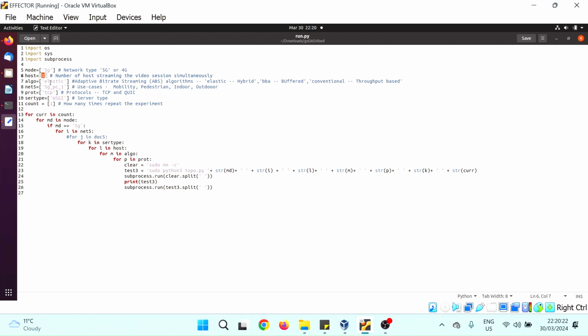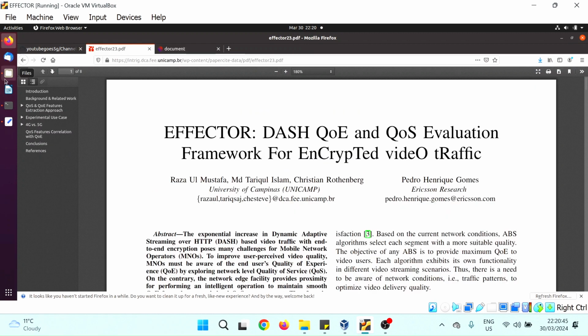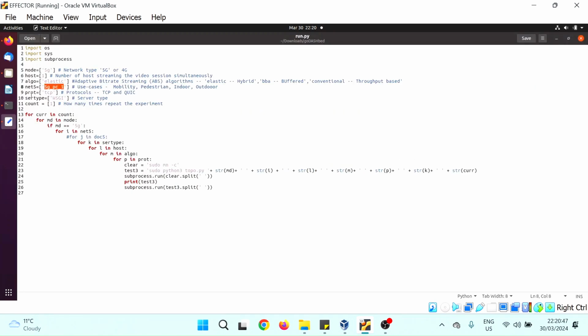And then the algorithm, this is the adaptive bitrate streaming algorithm, the ABR algorithm. At this point, it's running elastic, which is a hybrid-based algorithm. Then we have buffer-based, and then conventional, which is the throughput-based one. So we are running elastic in this demo, and the use case, which I just said I took from this paper, we are going to run in EFFECTOR here. We have the protocol TCP, but you can also run the same experiments in QUIC, and let's see what's happening in QUIC as well. So you will get an idea when I show the logs.